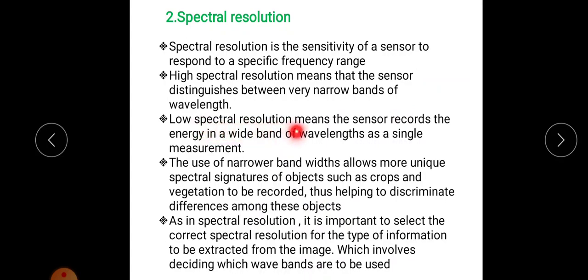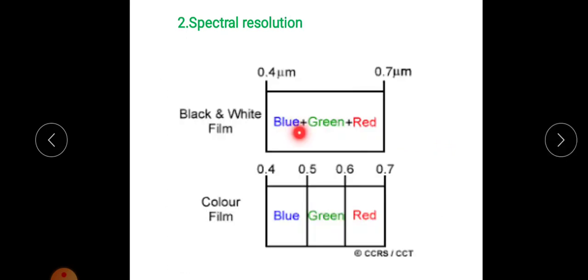Low spectral resolution means the sensor records the energy in a wide band of wavelength as a single measurement. Here blue, green, red are visible as a single band, or it can be indicated as black and white film only. We cannot discriminate blue, green and red, because these three are combined as a single band. That is low spectral resolution.